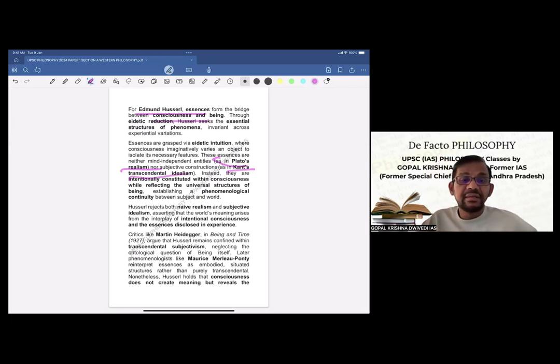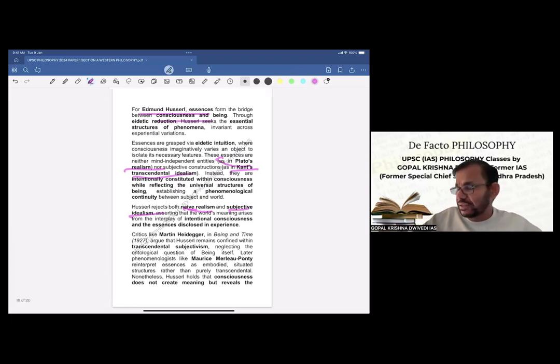Instead, they are intentionally constituted within the consciousness while reflecting the universal structures of being, establishing a phenomenological continuity between subject and world. Husserl rejects both naive realism and subjective idealism, asserting that the world's meaning arises from the interplay of intentional consciousness and the essences disclosed in experience. Now, this is the exposition.